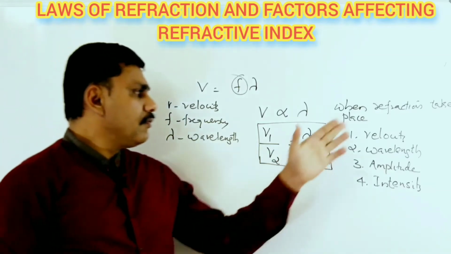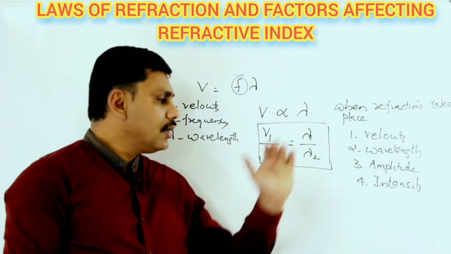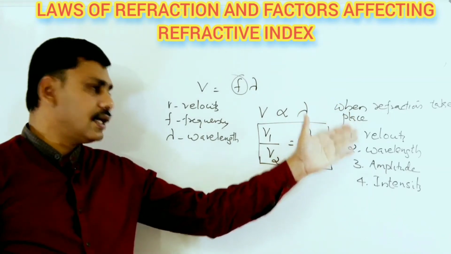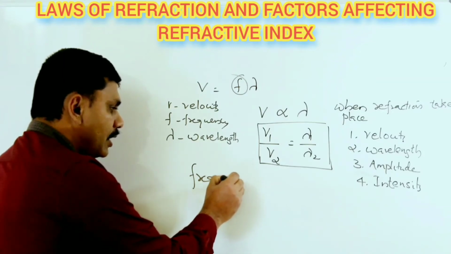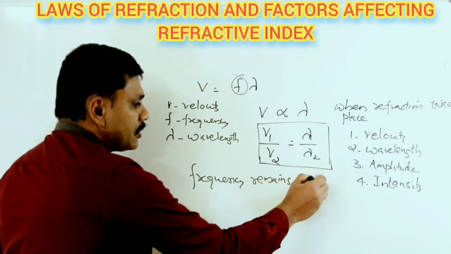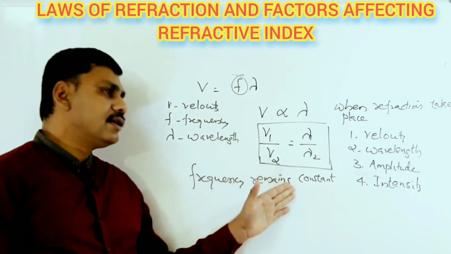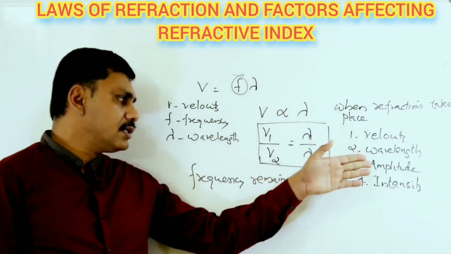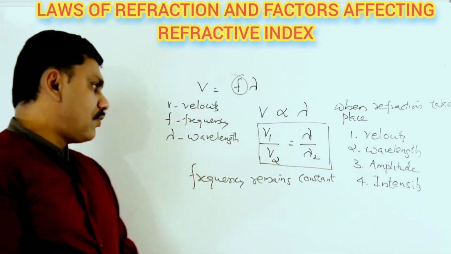During refraction, velocity of light can change, wavelength of light can change, amplitude of light can change. So during refraction, these are the changes taking place. But frequency of light remains constant. Frequency of light remains only constant during refraction. Velocity of light, wavelength of light, amplitude of light and intensity of light change during refraction of light.